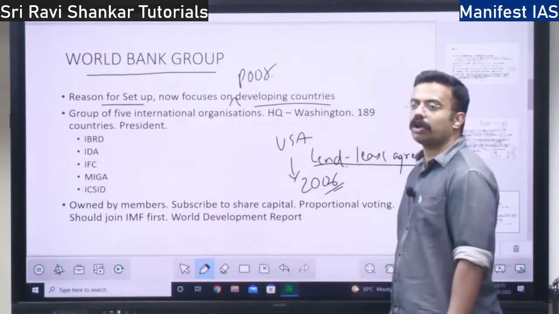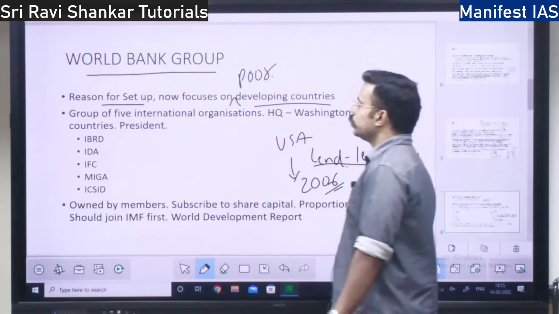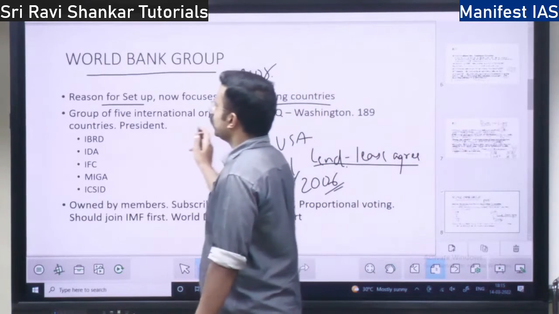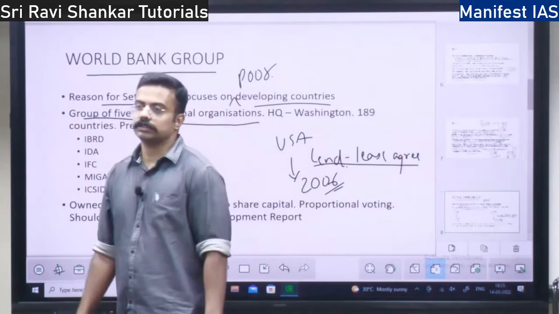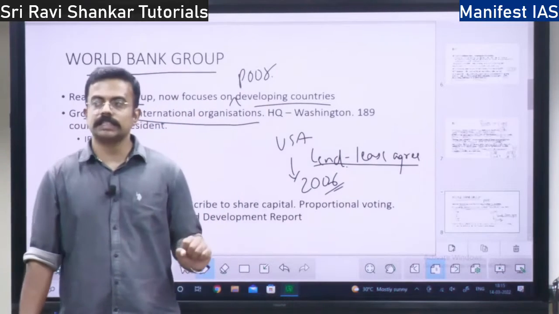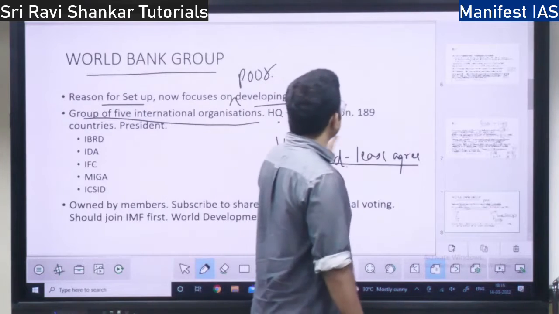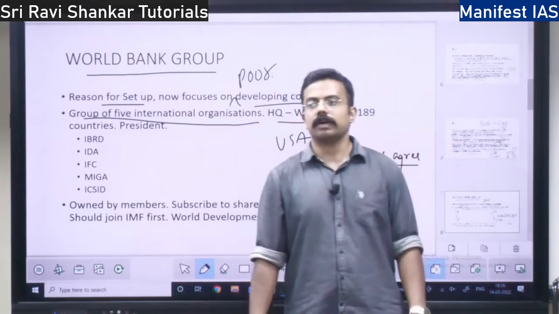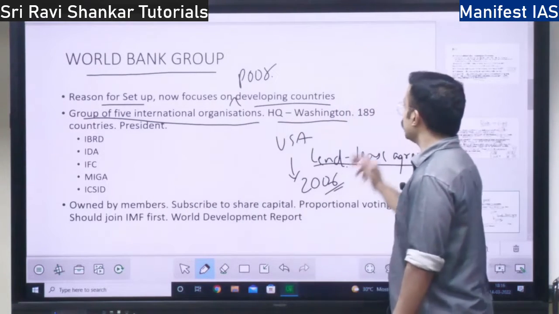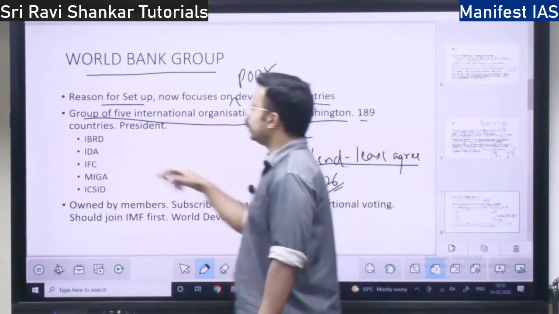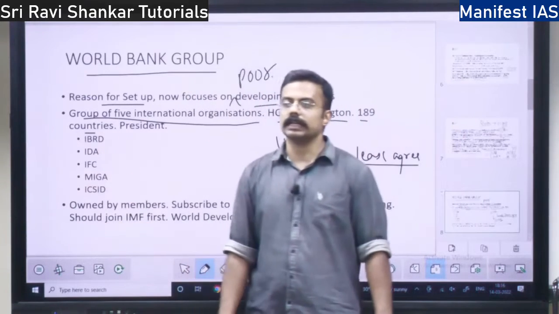That is the sole goal of the World Bank, right? It is a group of 5 international institutions. We will discuss what the institutions are. Its headquarters is in Washington, and it has 189 countries in total.